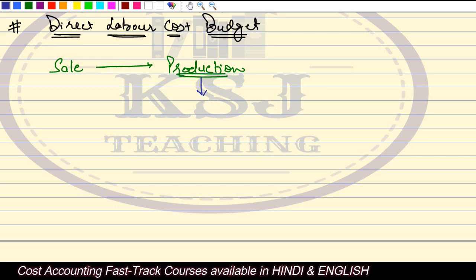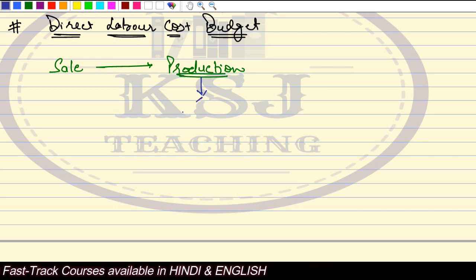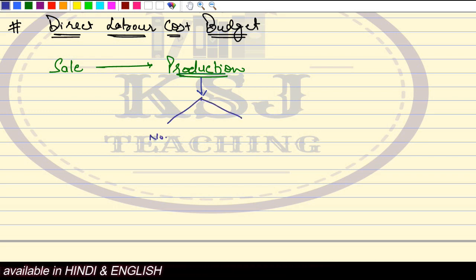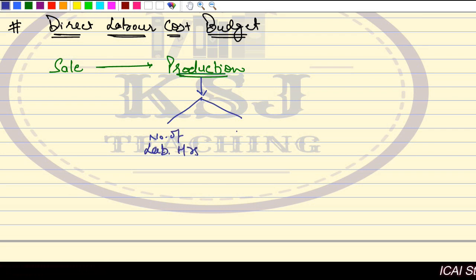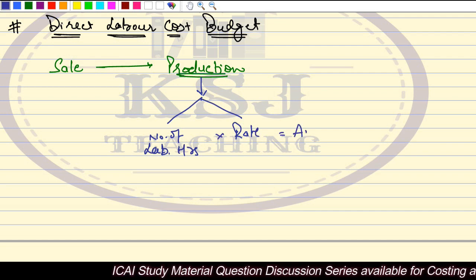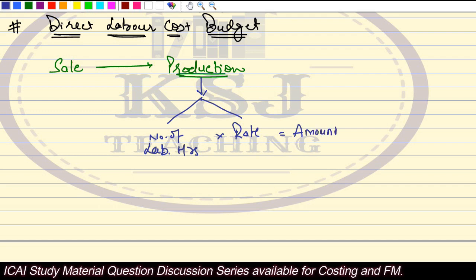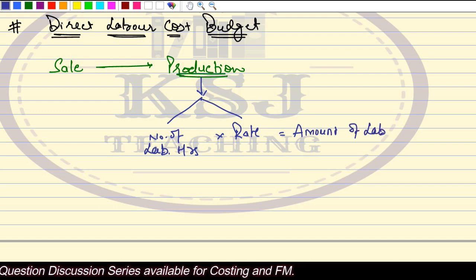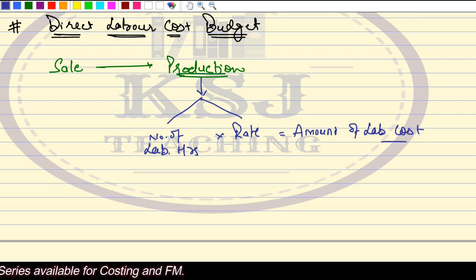So you need to decide the number of labor hours required, right? And the rate at which you will be paying, right? Labor hours multiplied by rate will give you the amount of labor cost, isn't it? This is what you will get.